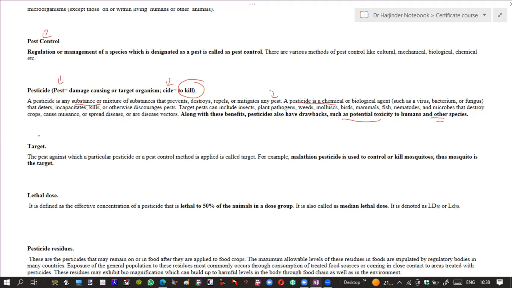The other term is target. Now, in pesticide chemistry, the word target is used for that particular pest over which the pesticide is applied. For example, malathion is a pesticide which is used to control or kill mosquitoes. So here mosquitoes are the target. So target can be any substance, living thing, or microorganism over which the pesticide is applied.